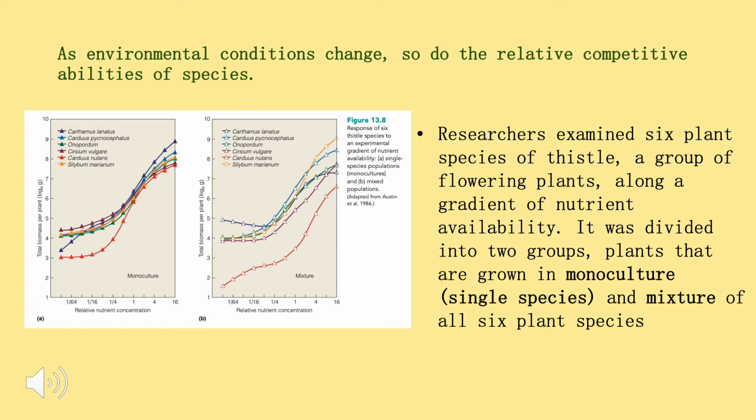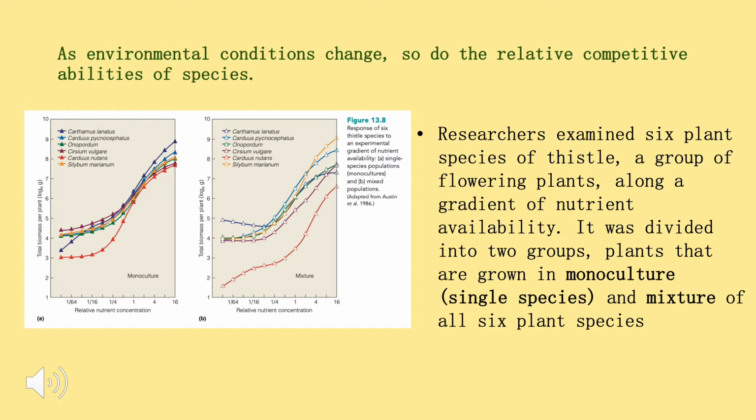There are several greenhouse studies conducted to explore the changing nature of interspecific competition among plant species. This is primarily in accordance with experimental gradients of nutrient availability. In the first experiment, researchers examined 6 plant species of thistles along a gradient of nutrient availability. It was divided into 2 groups and grown under 11 different nutrient treatments. They were given 14 weeks until harvest and their dry weights were determined.